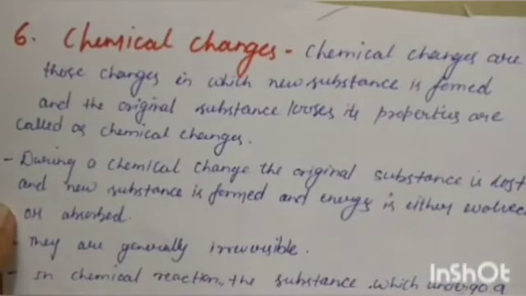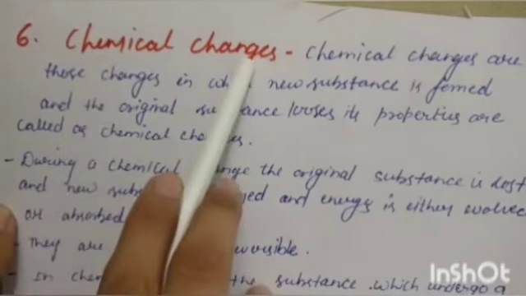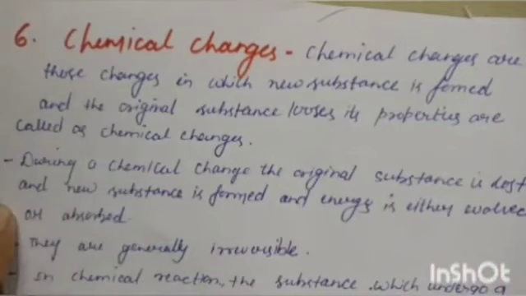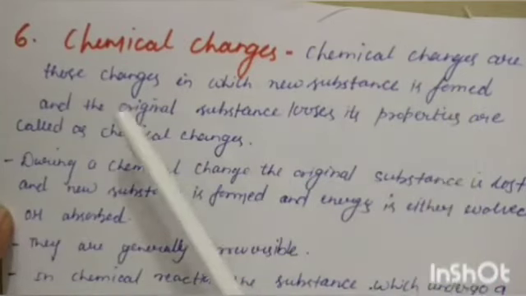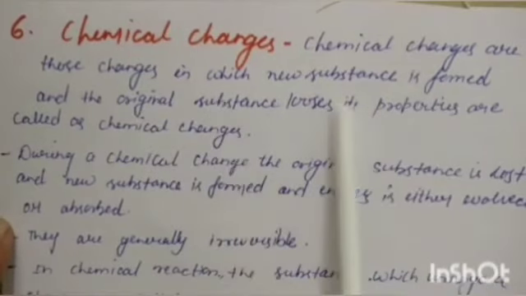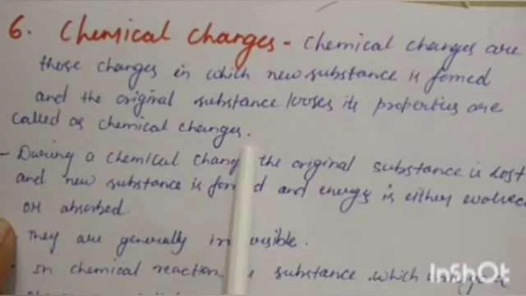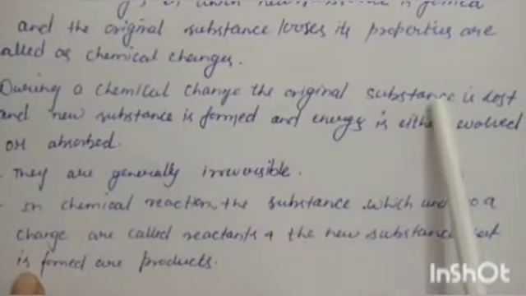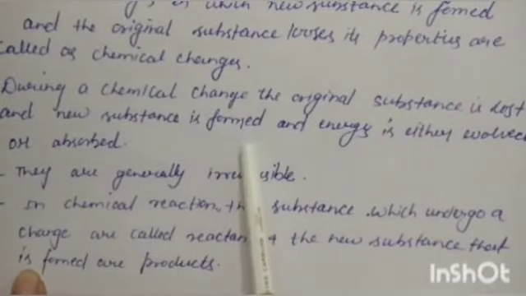Now let us take a look at the sixth topic, that is chemical changes. Chemical changes are those changes in which a new substance is formed and the original substance loses its properties. During a chemical change, the original substance is lost and a new substance is formed.